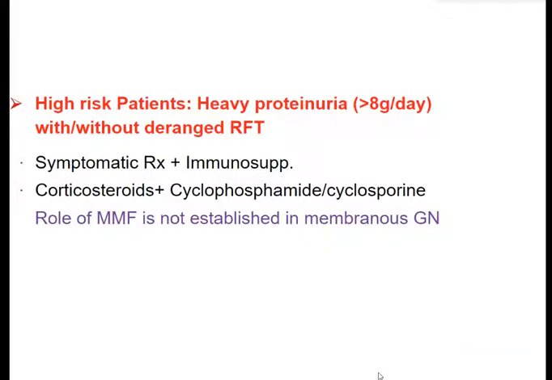You can try corticosteroids in combination with cyclophosphamide or cyclosporine. I am again repeating, the role of mycophenolate mofetil is not established in membranous glomerulonephritis.